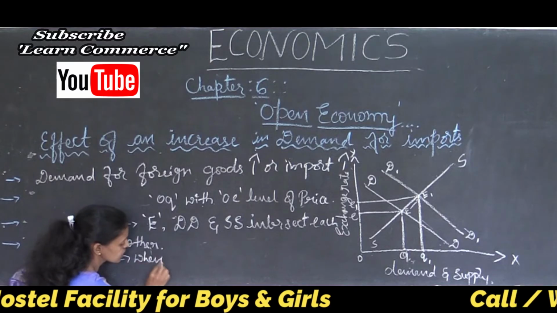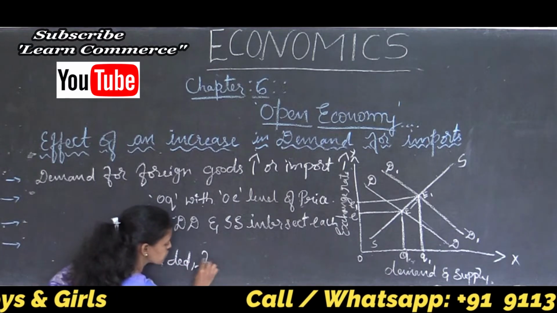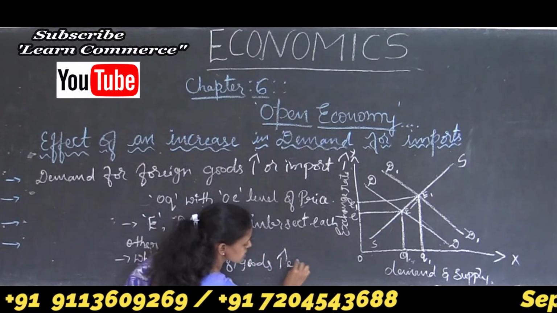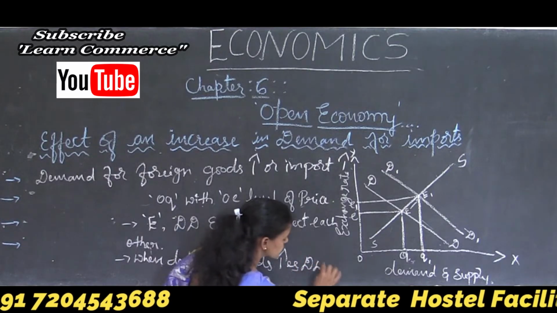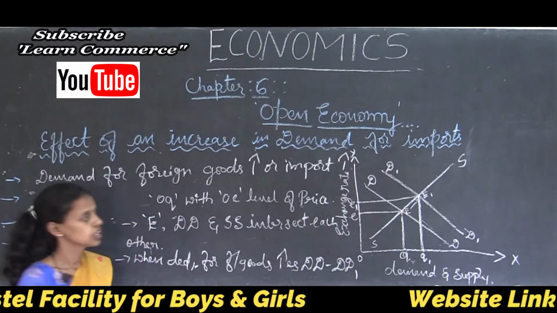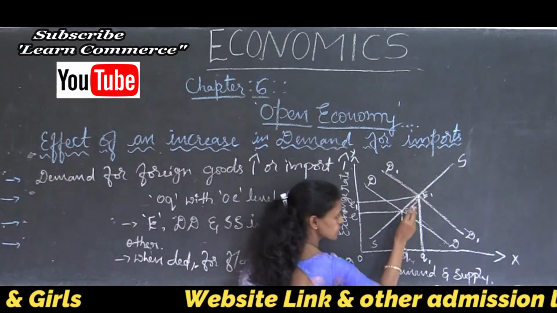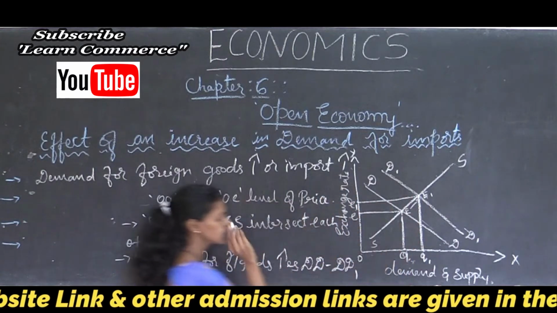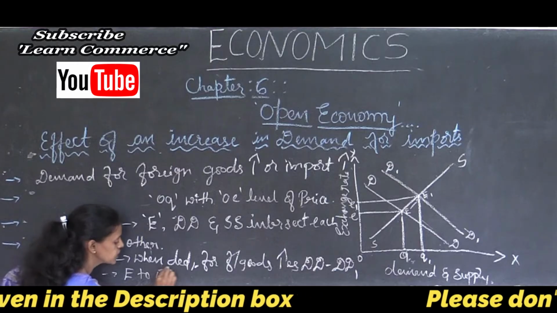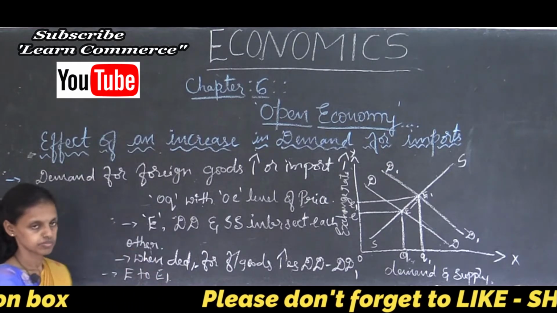When demand for foreign goods increases, the DD curve shifts from DD to DD1. Thus the equilibrium point shifts from E to E1.